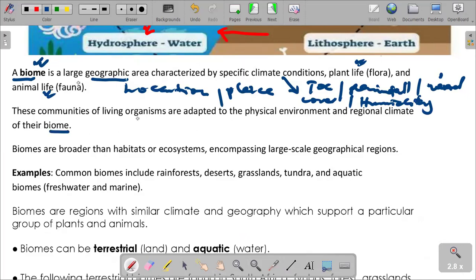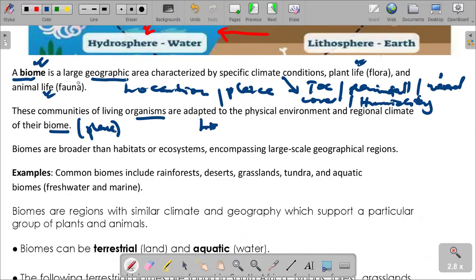So what we need to look at is that organisms within a certain geographic area actually adapt. They have a survival ability within the physical environment and regional climate of that biome, of that place that we are talking about. So the communities of living organisms end up having characteristics that make them survive within a given place.